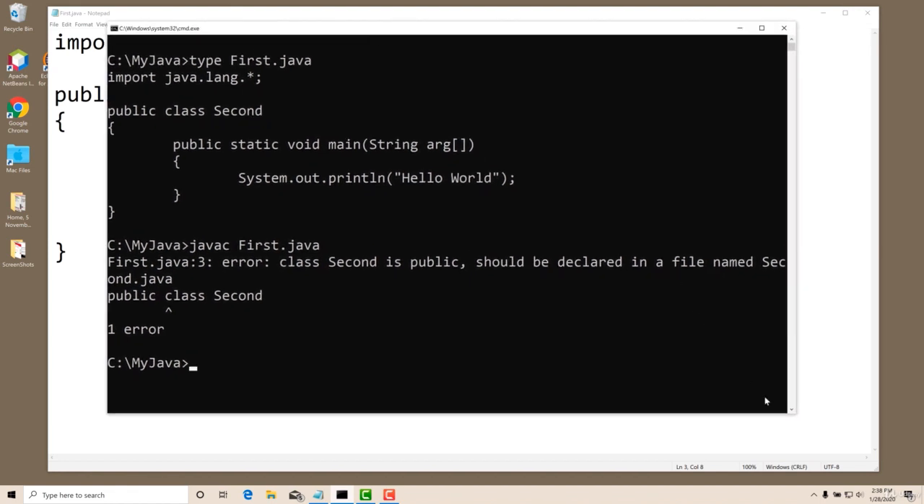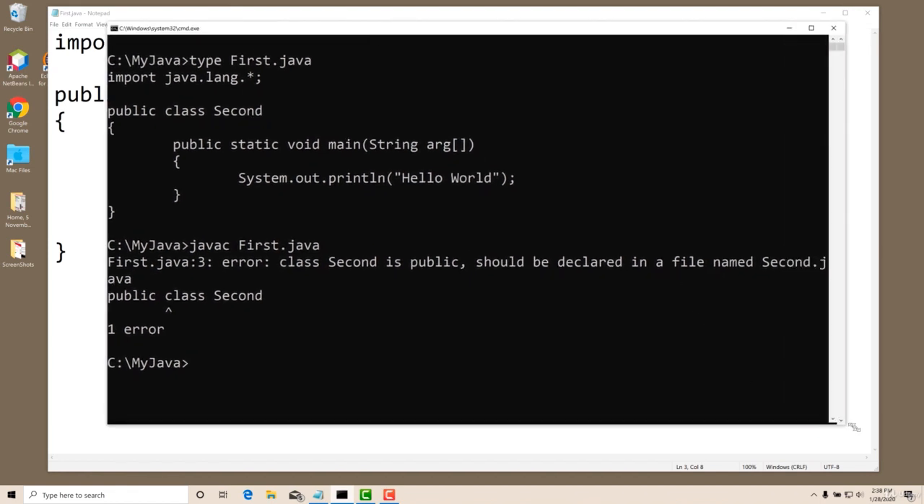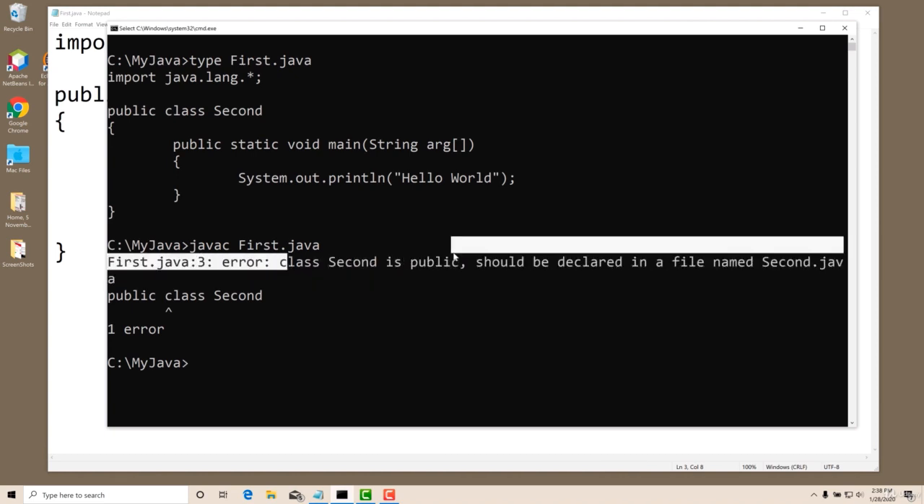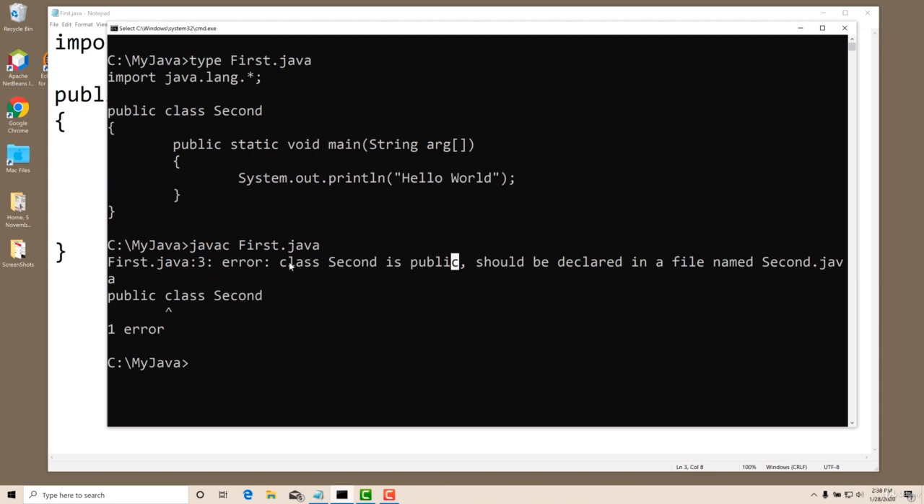Now you can read and understand the error. The very first thing is that you should be able to read and understand the errors in Java, and that is the more important thing in practicing Java programs. So you should be able to read and understand the error and remove it. Read it: class second is public. Yes, it is saying that class second is public. We very well know that we made the class second public. It should be declared in a file named second.java.